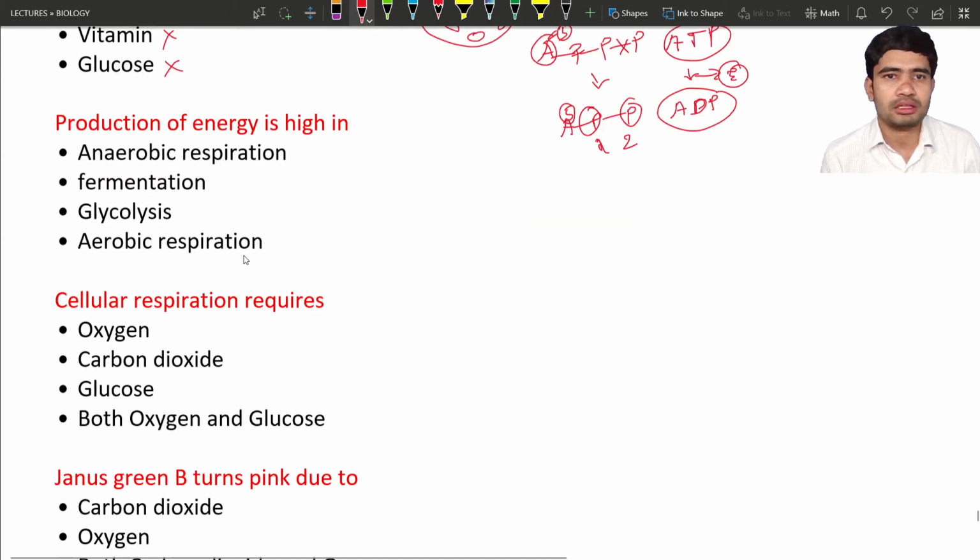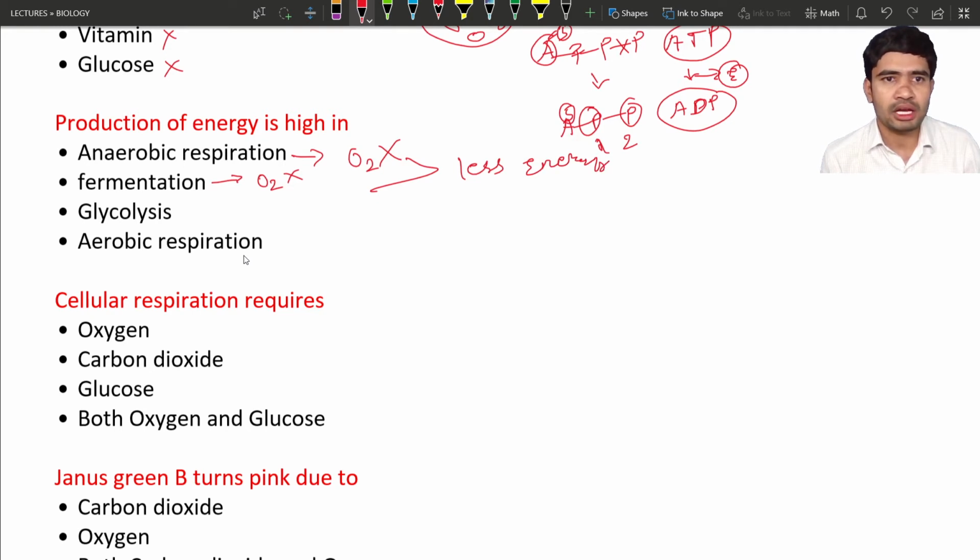The production of energy is high in... In which process is there a maximum amount of energy production? First is anaerobic respiration. What is anaerobic respiration? Anaerobic respiration means no oxygen, without oxygen. In this process oxygen is not utilized. Why? Because some processes, like in bacteria, do not utilize oxygen for the production of energy. Next is fermentation. It is also correct, no oxygen utilization. If oxygen is not utilized during cellular respiration, less energy is produced. So next we have to go for another process.